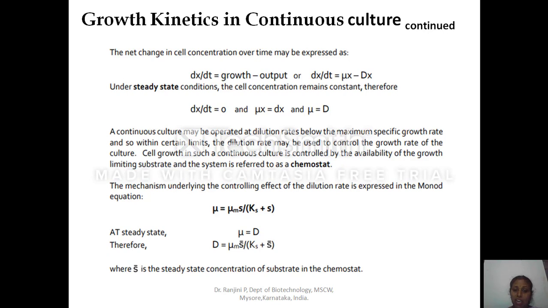So here in chemostat, we are considering the concentration of the limiting substrate to change the nutrient. But in case of the turbidostat, we take the optimum turbidity inside the fermenter to change the media, to take out the spent and to add fresh media inside the fermenter.